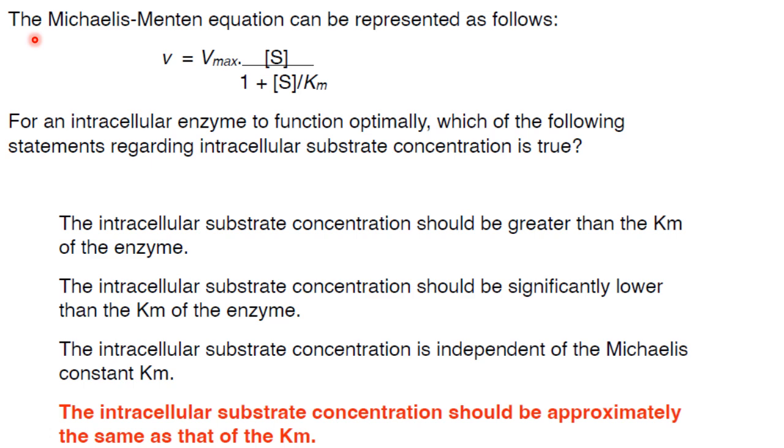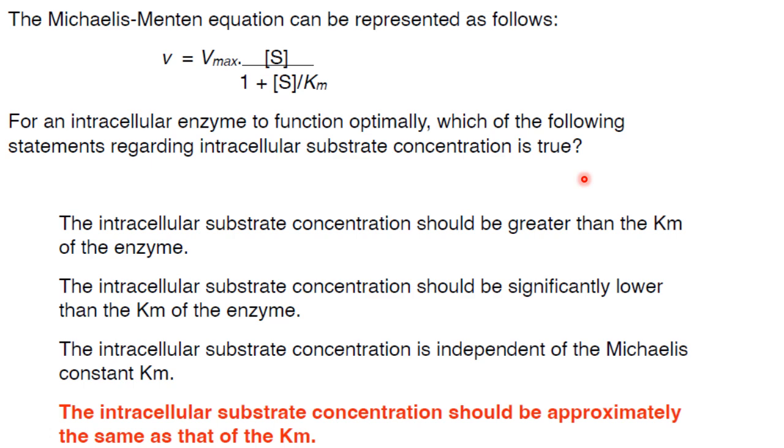Next one. The Michaelis-Menten equation can be represented as follows. V is equal to Vmax concentration of S by 1 plus concentration of S by Km. For an intracellular enzyme to function optimally, which of the following statements regarding intracellular substrate concentration is true? So for the intracellular enzyme to function optimally, the intracellular substrate concentration should be high enough so as to saturate the enzyme's active site. At saturation, all enzyme molecules are bound to the substrate and the reaction rate is maximal.